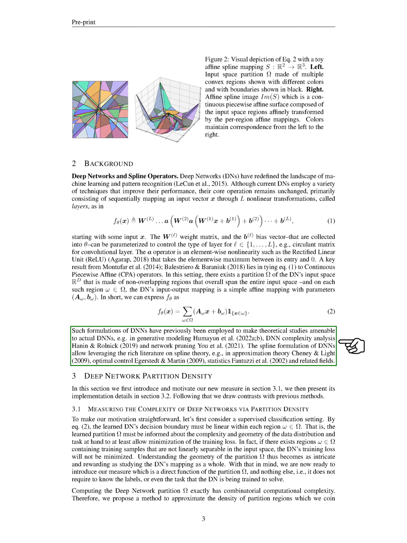This formulation of DNNs has been used to make theoretical studies more applicable to actual DNNs, in areas like generative modeling, DNN complexity analysis, and network pruning. The spline formulation of DNNs allows us to take advantage of the extensive literature on spline theory.